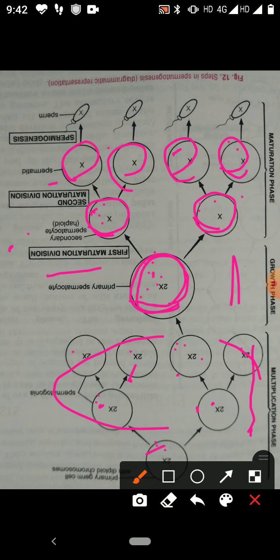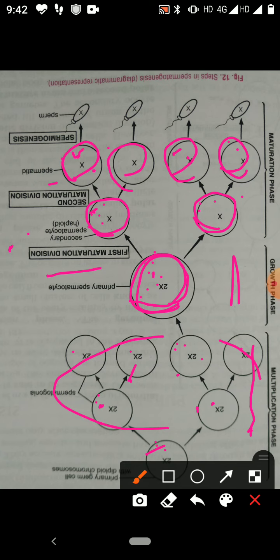These spermatids are rounded in shape. They have spherical nucleus. Now spermatid undergoes transformation. The process of transformation is known as spermiogenesis.